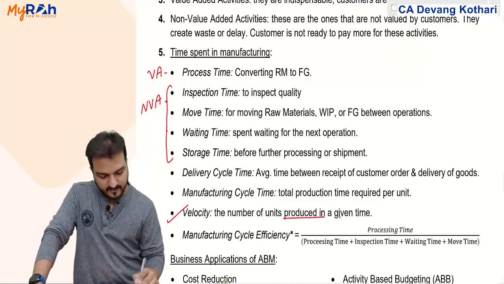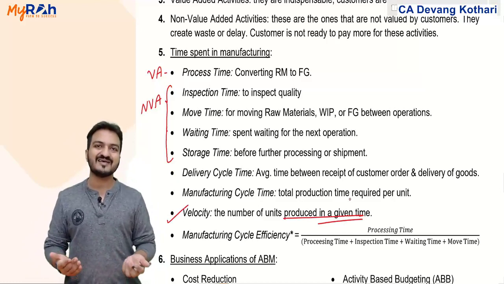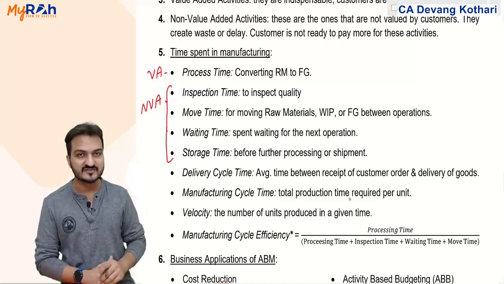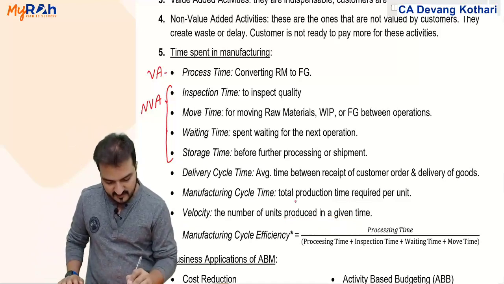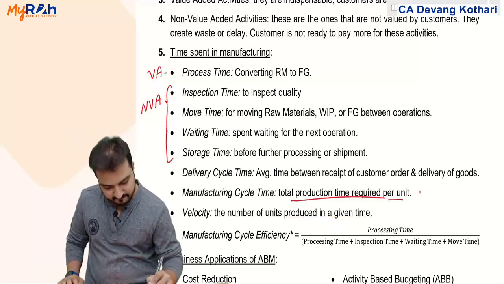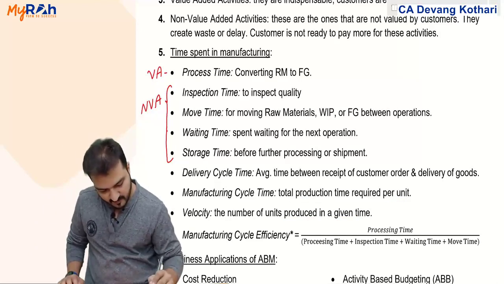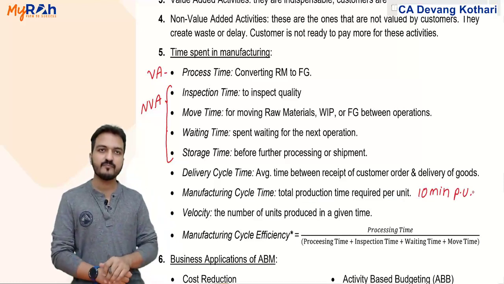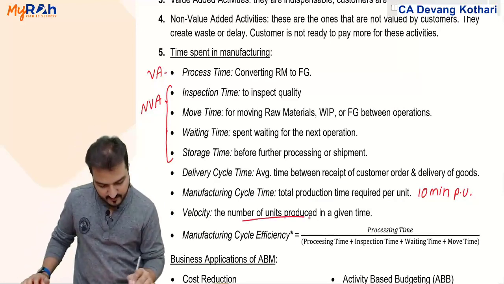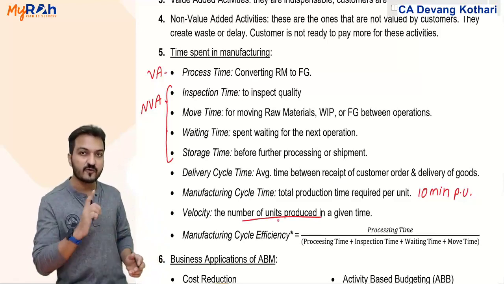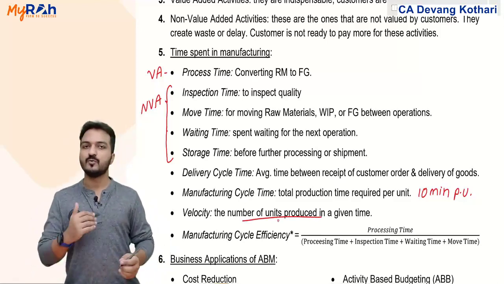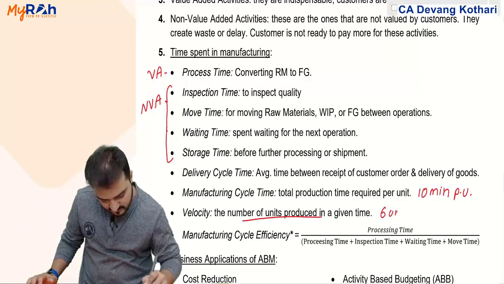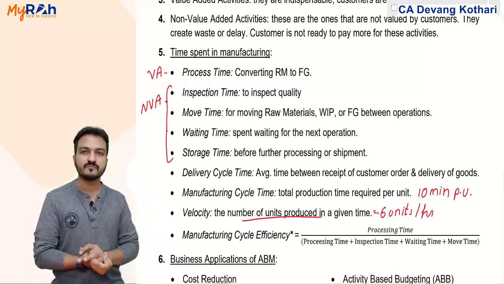Velocity is the number of units produced in a given time. Look, it is the exact opposite of manufacturing cycle time. If the time required per unit is 10 minutes per unit, then velocity means the number of units produced in a given time. If 10 minutes is the time required for 1 unit, then how many units will I produce in 1 hour? Well, it will be 6 units in 1 hour. That is called velocity.